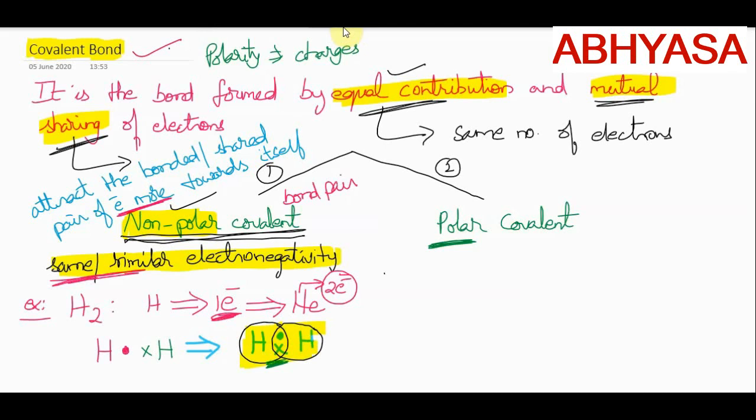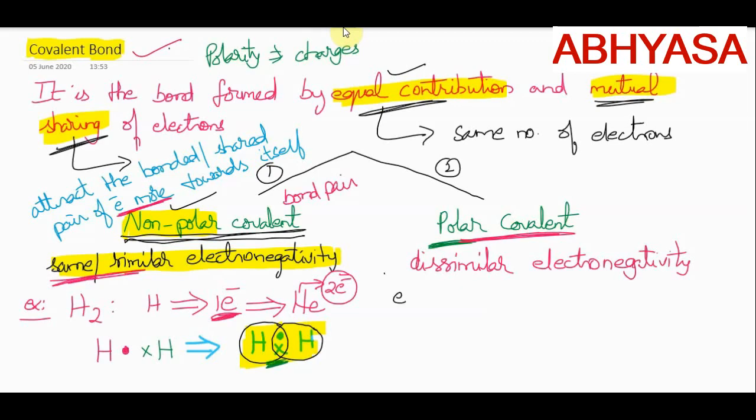So what is this polar covalent bond? Whenever a covalent bond is formed between atoms of dissimilar electronegativity, then we call it a polar covalent bond. Let's understand by taking an example.